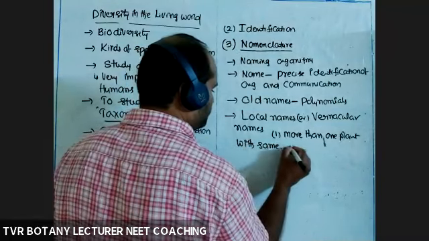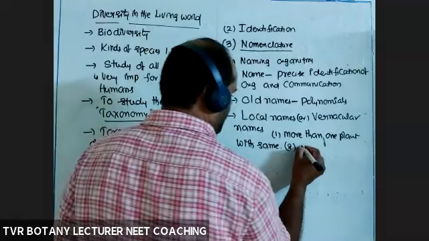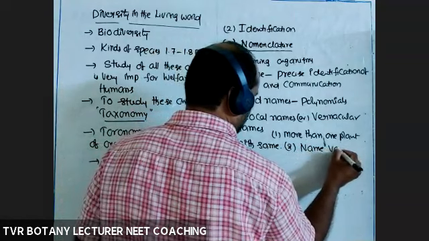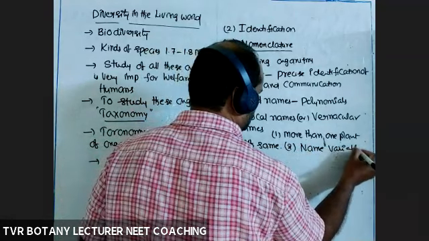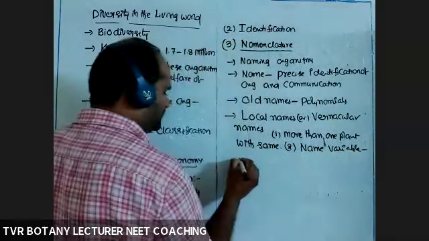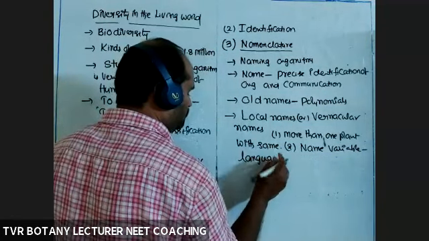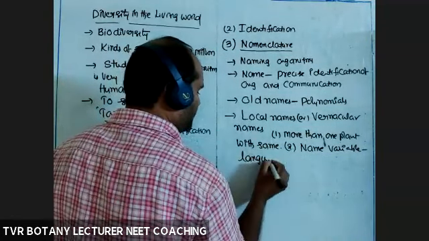And the second one, the name is variable according to language. It depends on language.